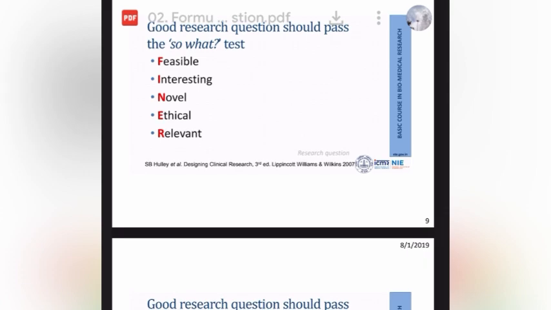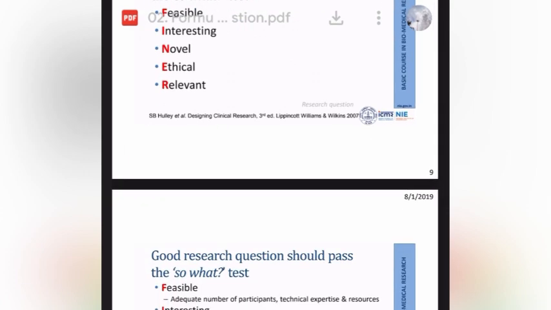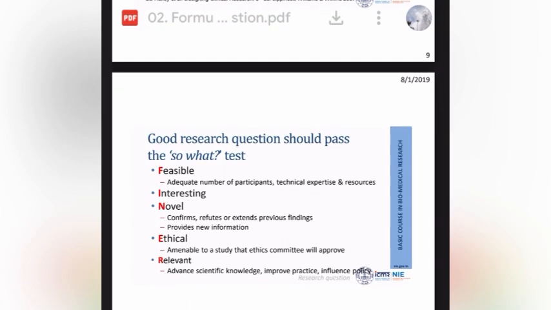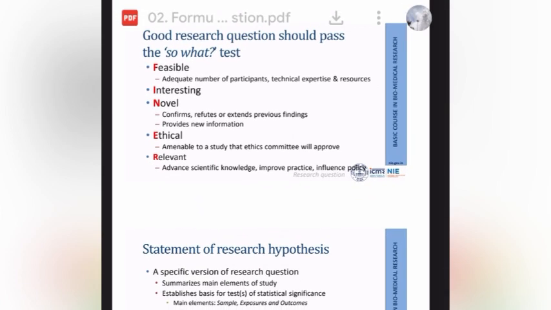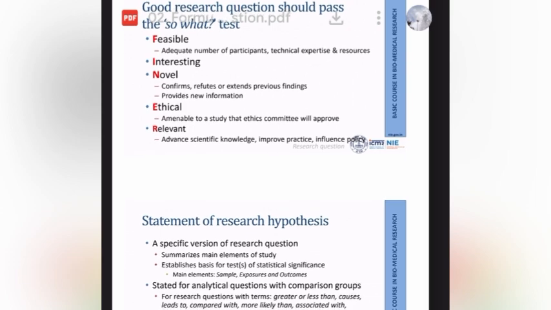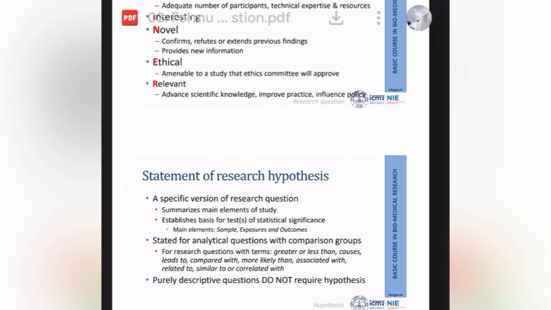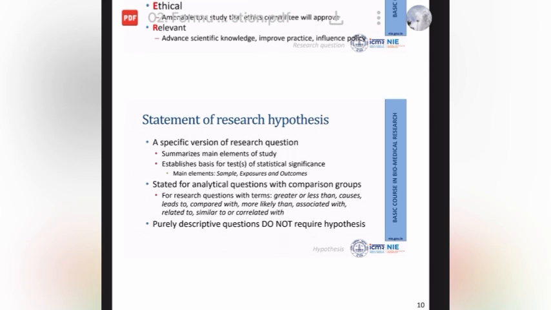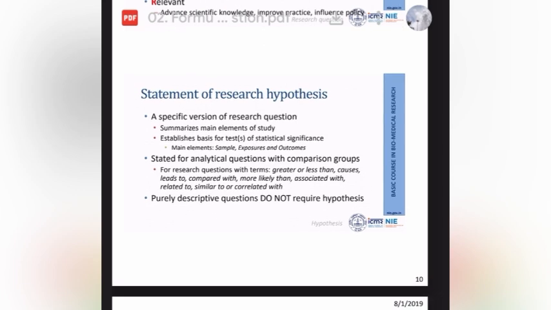So, a good research question should be feasible, interesting, novel, ethical, and relevant. This is a question that used to come in our MCQ, where they will ask this: feasible, interesting, novel, ethical, and relevant. That one is very important, just note that one. And the statement about the research hypothesis part is there.